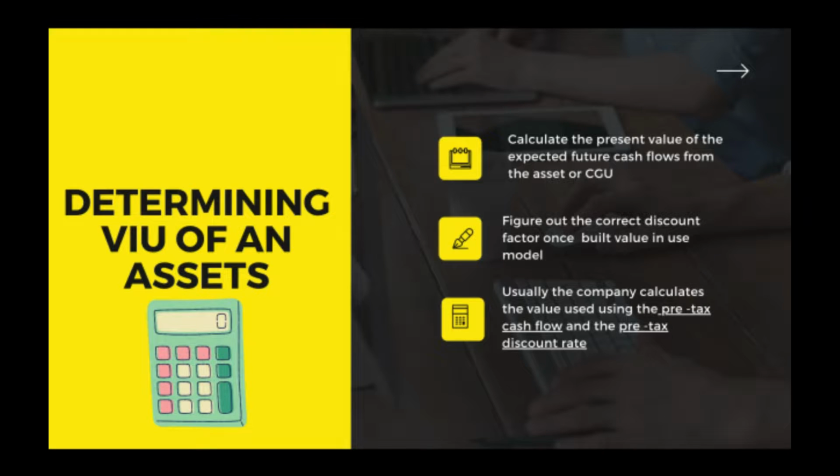Okay, and this is how we can determine the VIU of an asset. The first step is to calculate the present value of the expected future cash flows from the asset or CGU, and then we need to figure out the correct discount factor to build the value in use model. But for now, usually the company calculates the value in use using the pre-tax cash flow and the pre-tax discount rate.